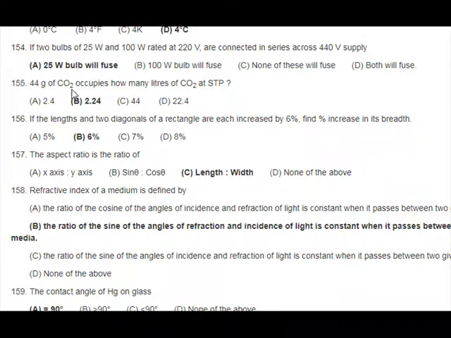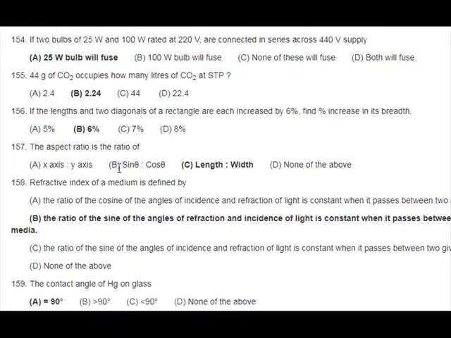155. 44 grams of CO2 occupies how many liters of CO2 at STP? A. 2.4. B. 2.24. C. 44. D. 22.4. 156. If the length and two diagonals of the rectangle are each increased by 6%, find percent increase in its breadth. A. 5%. B. 6%. C. 7%. D. 8%.